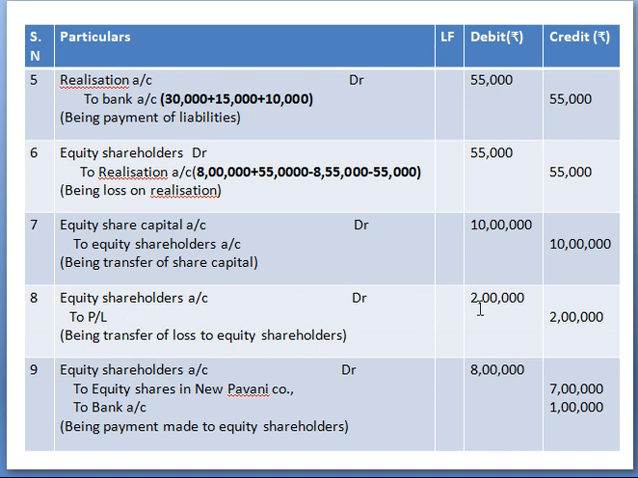And your last entry is for the final payment to the shareholders. So how are the shareholders paid? They are paid in two ways. One is through the equity shares in the new company, and the other is cash. Alright. Your entry is equity shareholders account debit 8 lakhs, to equity shares in new company 7 lakhs, to bank account 1 lakh. So that's it with the entries in the selling company.